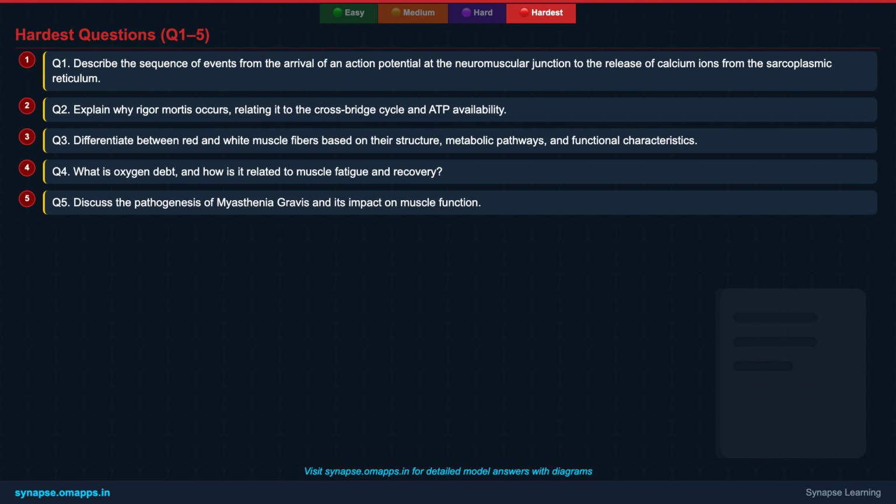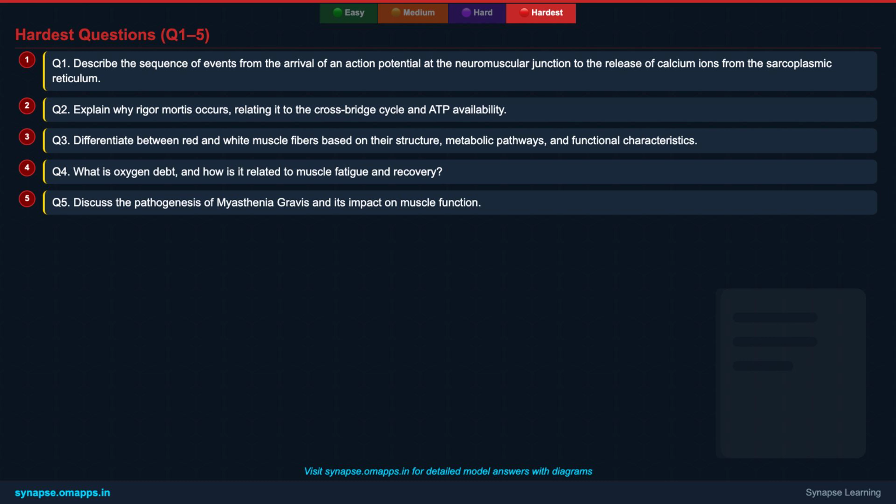Q1. Describe the sequence of events from the arrival of an action potential at the neuromuscular junction to the release of calcium ions from the sarcoplasmic reticulum. Q2. Explain why rigor mortis occurs, relating it to the crossbridge cycle and ATP availability. Q3.